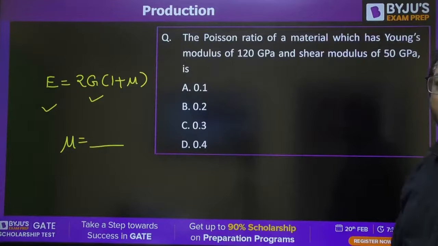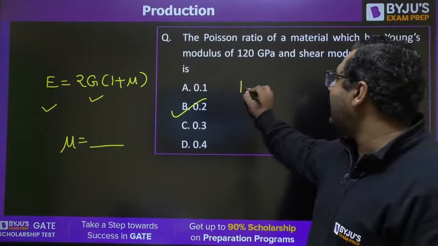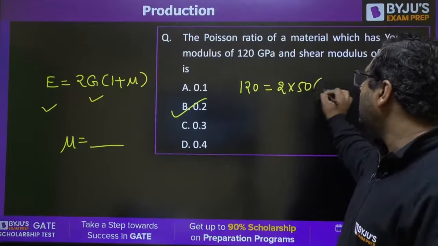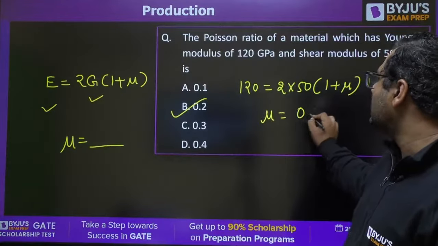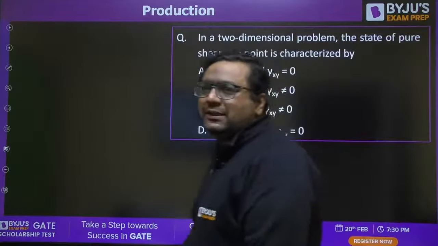Very good. All of you have given the right answer. It is 0.2. Whenever you put 120 is equal to 2 into 50 into (1 plus mu), you will get mu equal to 0.2. Very good. Moving further.